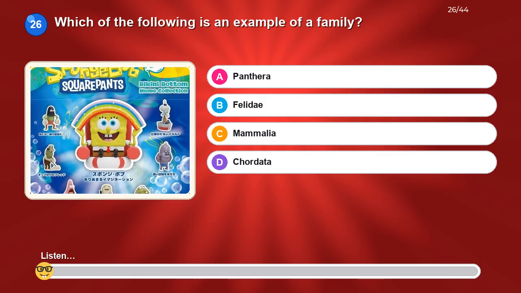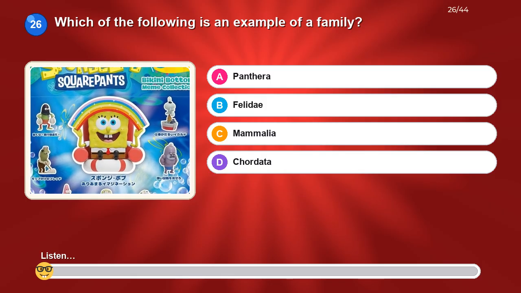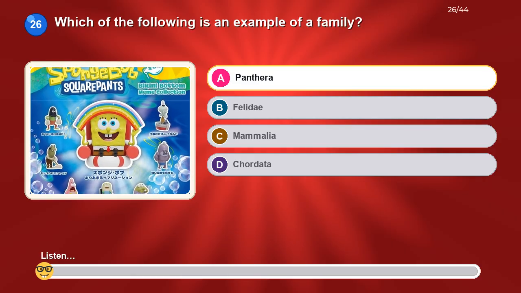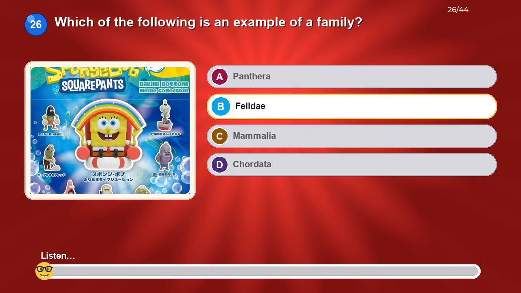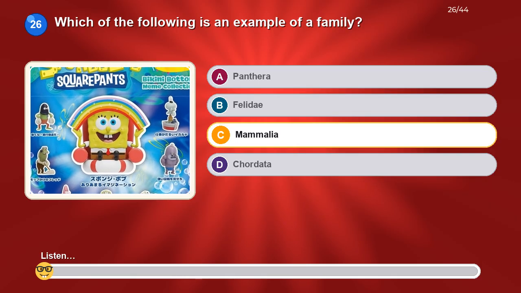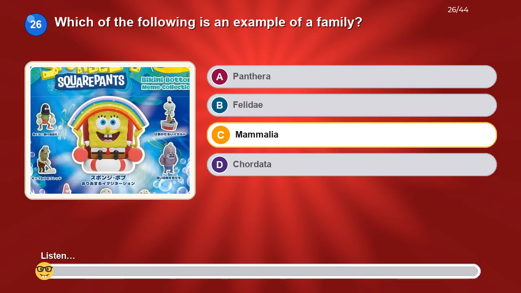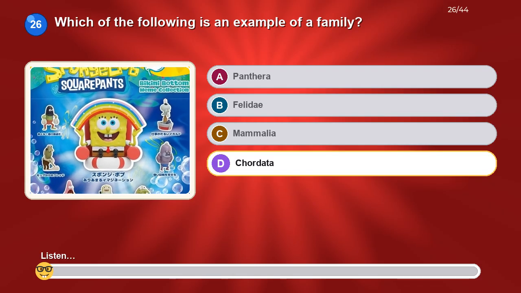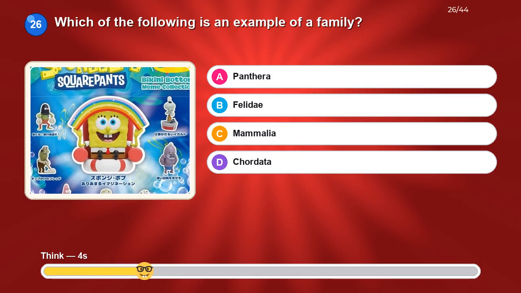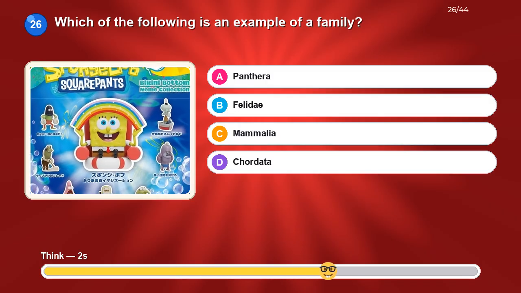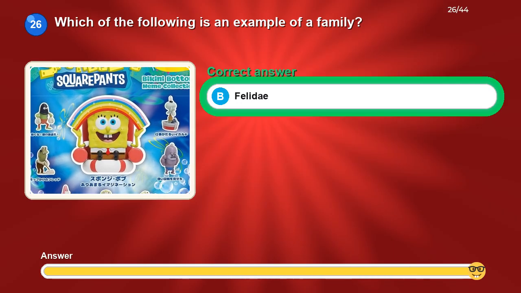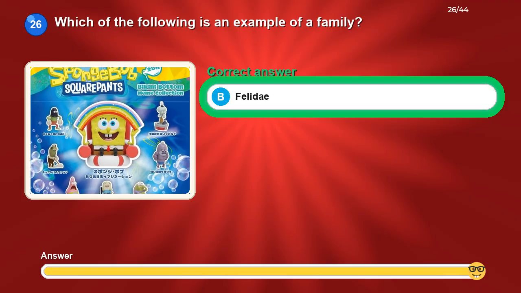Which of the following is an example of a family? Option A, Panthera. Option B, Felidae. Option C, Mammalia. Option D, Chordata. The correct answer is Felidae.